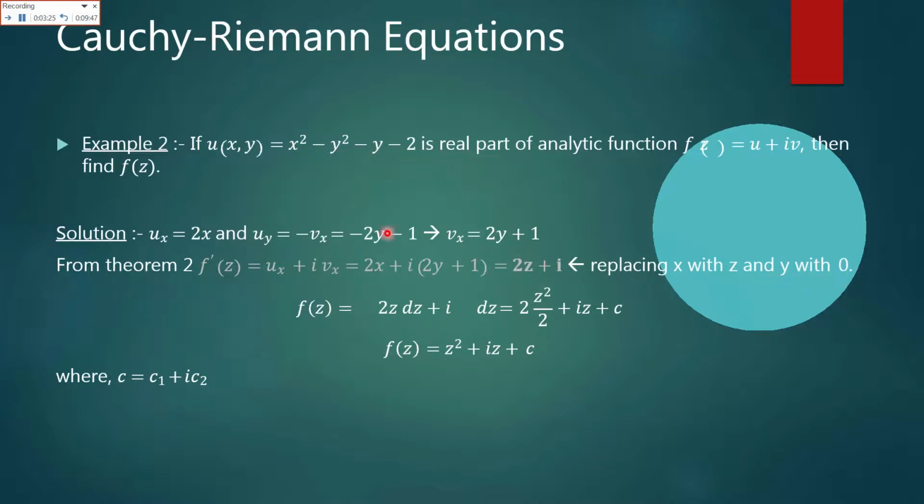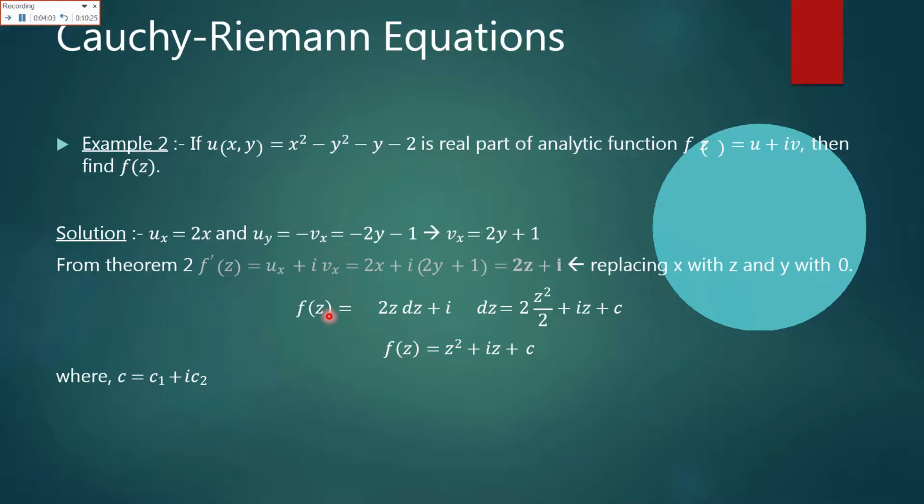Because in this question we are basically differentiating with respect to x. If we differentiate with respect to y, or here we have v of y, then in the answer that comes, we will replace x with 0 and y with z. But here in this question, as we are differentiating with x, we'll replace x with z and y with 0. So the statement given would be changed into 2z plus iota.